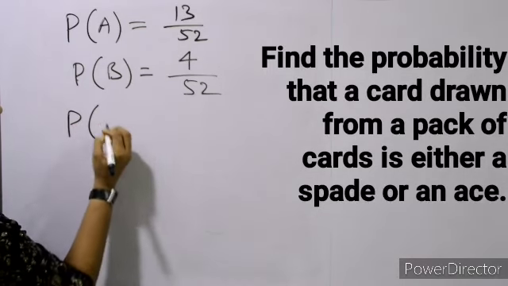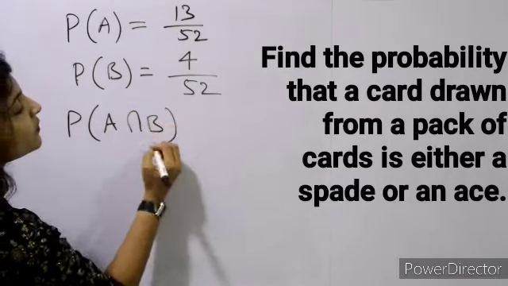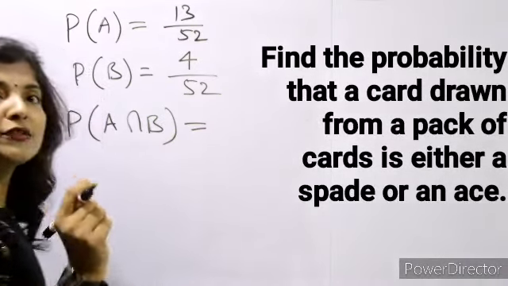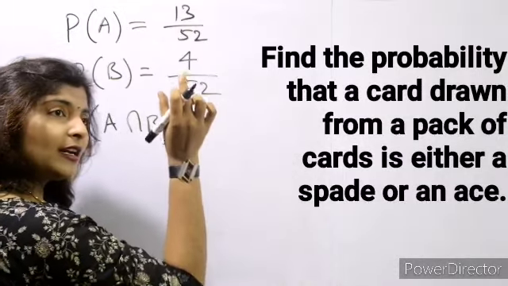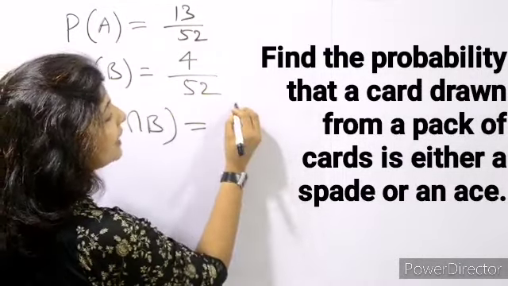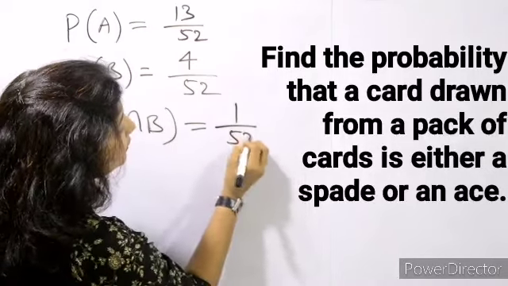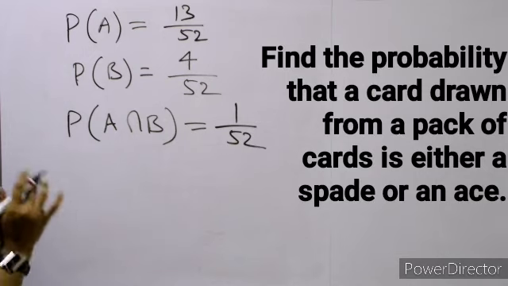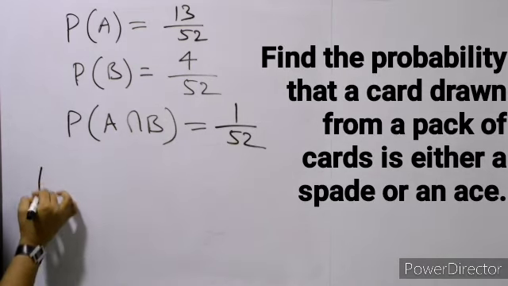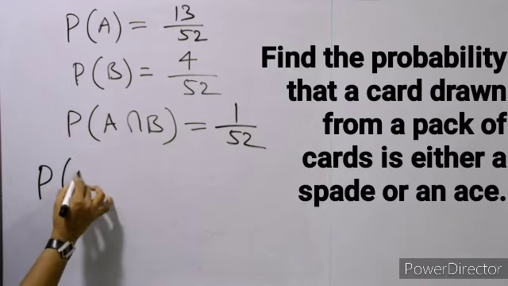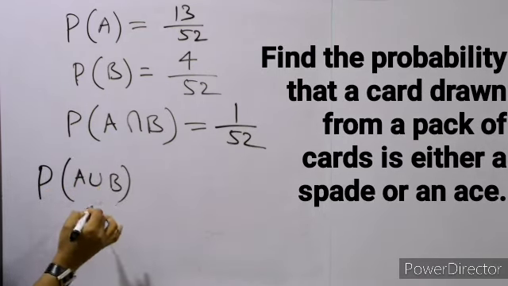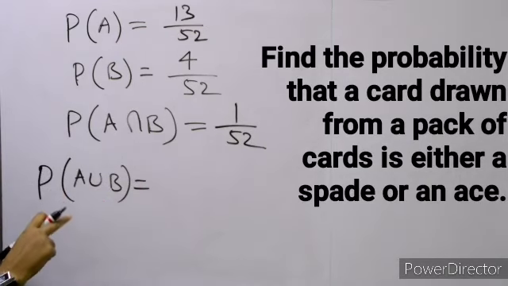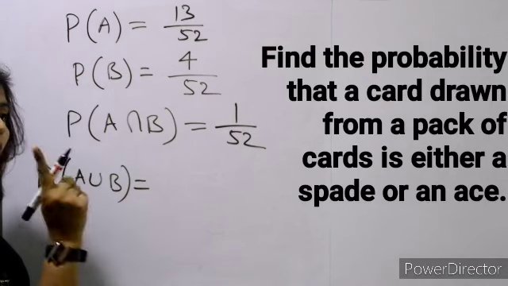Now we have to find out the probability of getting ace as well as spade, मतलब कि probability of the intersection भी, मतलब कि there is one mutual inclusive point, मतलब spade भी हो and ace भी हो. So that is only one card out of 52. Now what we have to find out, वो या तो स्पेड हो या फिर एस हो. So we have to find out A union B, probability of A union B, either a spade or an ace.